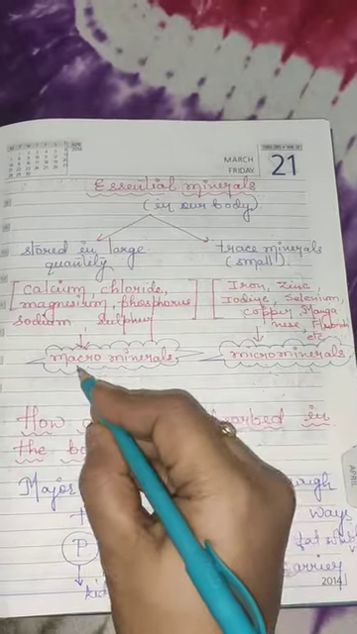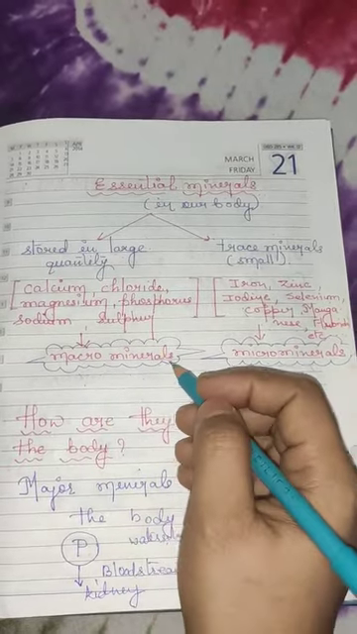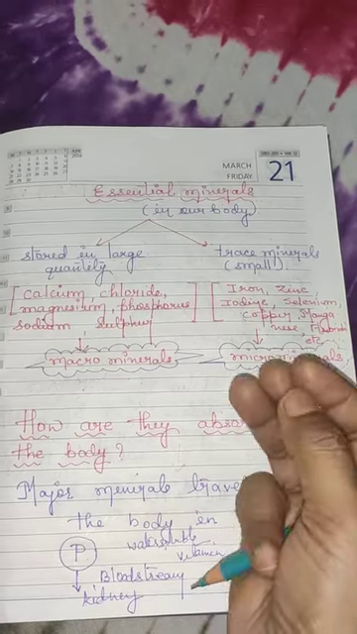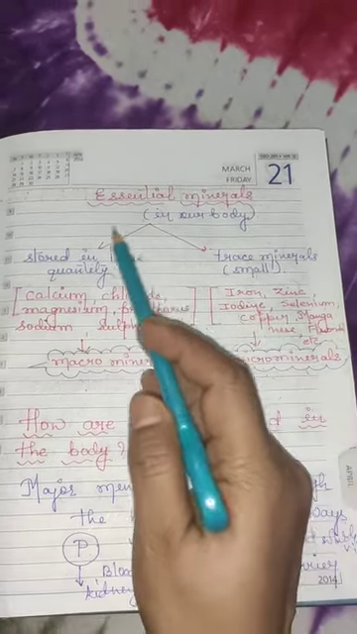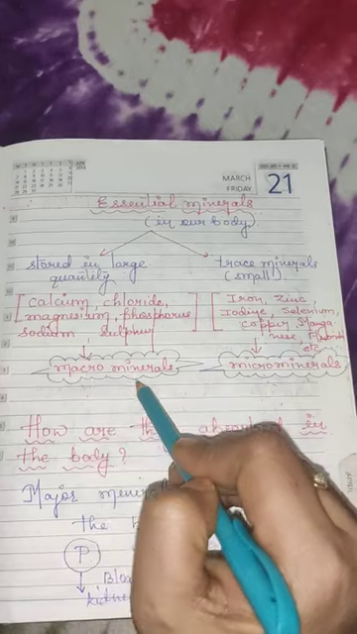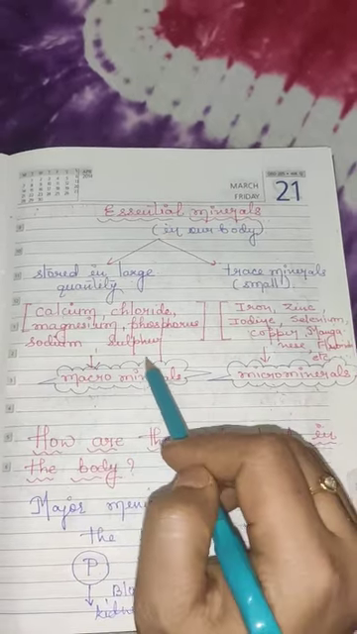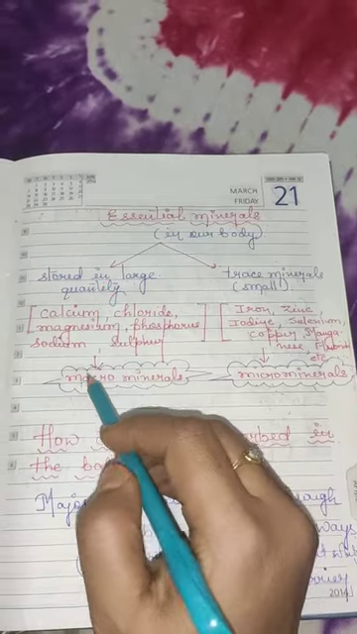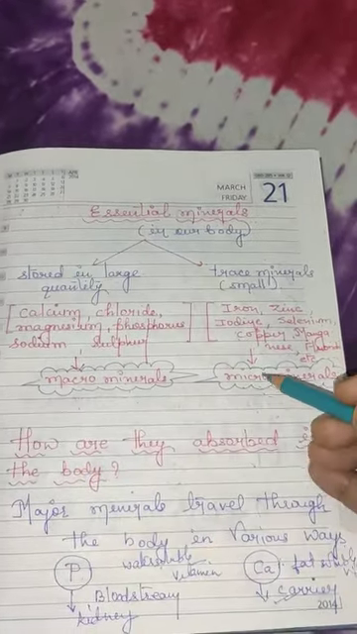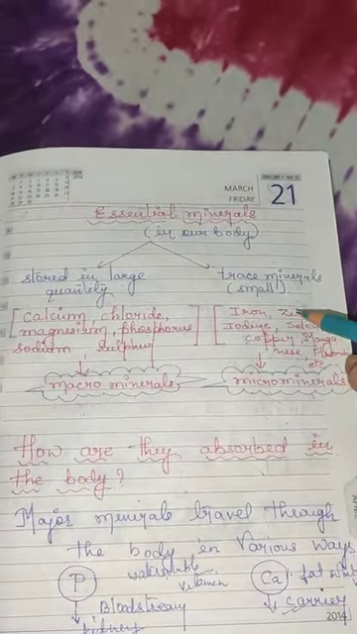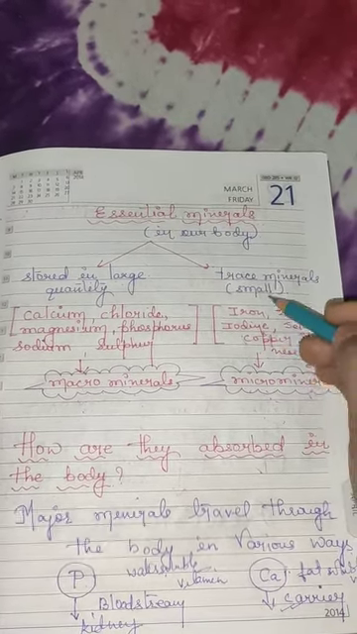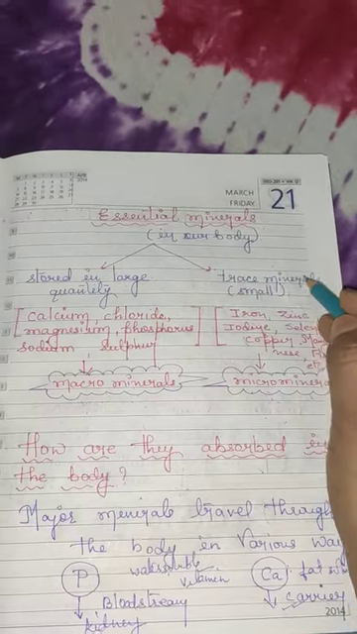In short, macro means big or large quantity, micro means very small or in a trace. The minerals which come under macro minerals are found or stored in the body in large quantity. Whereas the micro minerals are required by the body in a very small quantity, and are also termed as trace minerals.